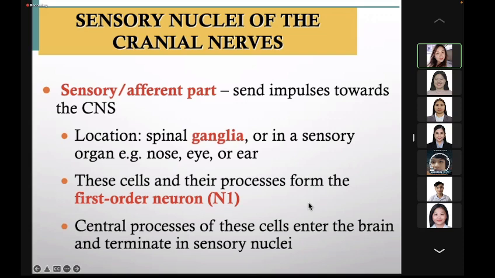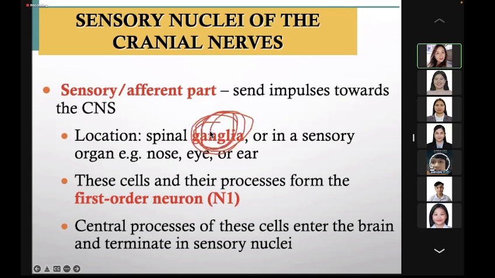These sensory or afferent parts of the cranial nerve are located in the ganglia, ganglia of the nerve trunks.